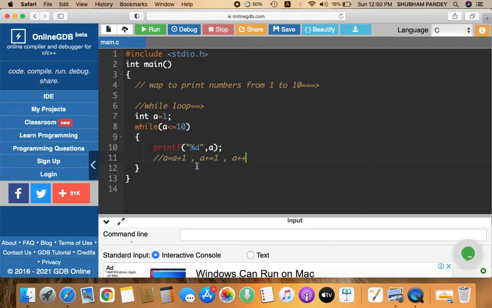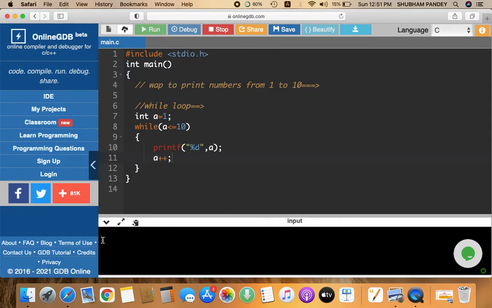These all do the same thing, but I am using a plus plus here. It means I want the value of a to increase by 1 each time. Now if you run this program, it prints your values in a single line: 1 2 3 4 5 6 7 8 9 10. So run the code and you will see the output here.